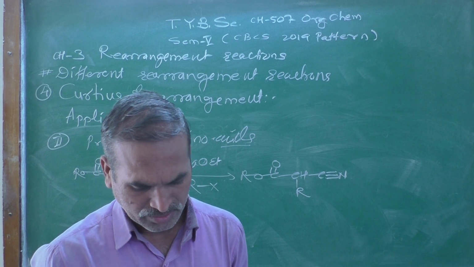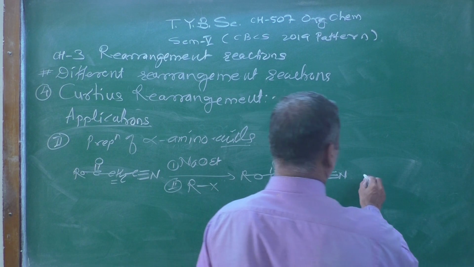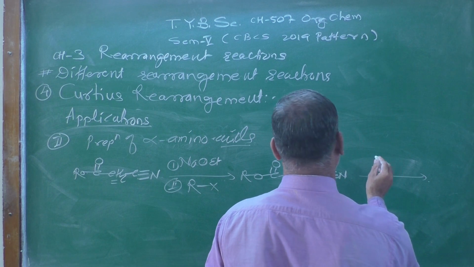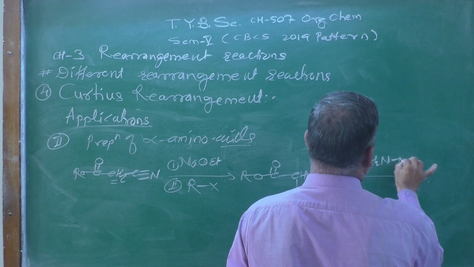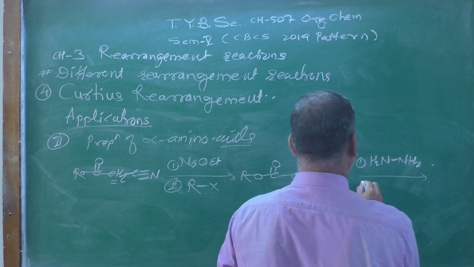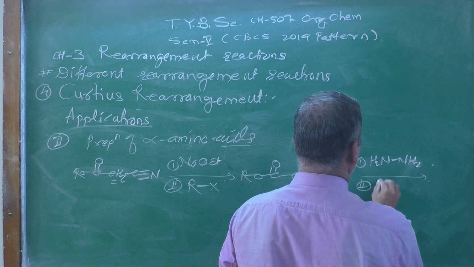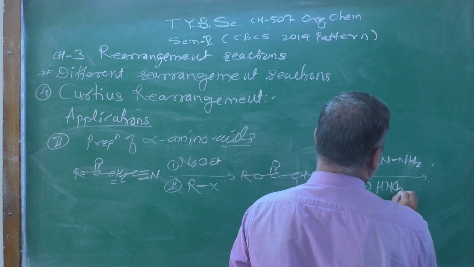These groups are first treated with hydrazine hydrate, H2N-NH2, followed by nitrous acid, HNO2.